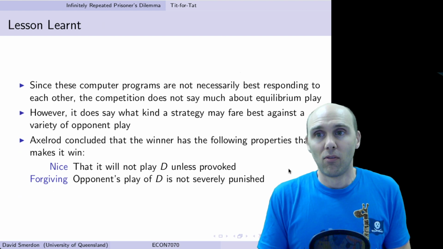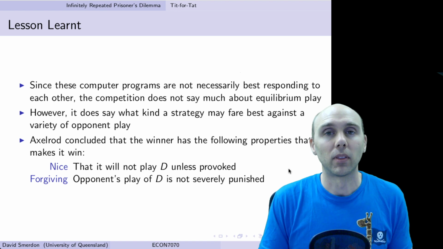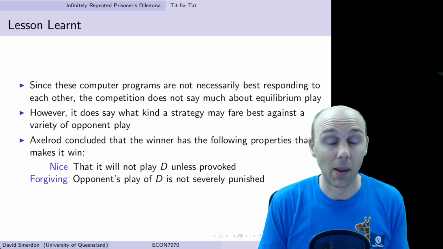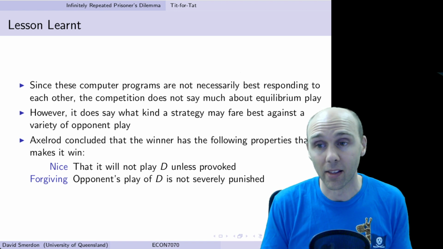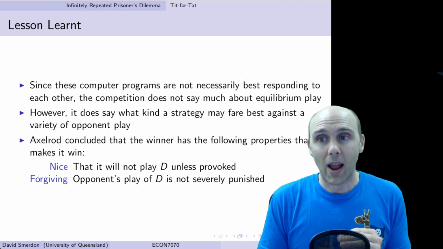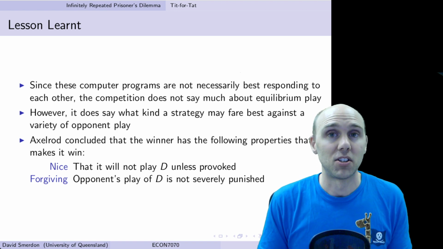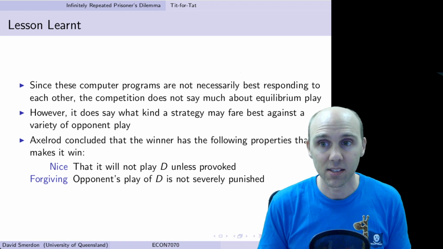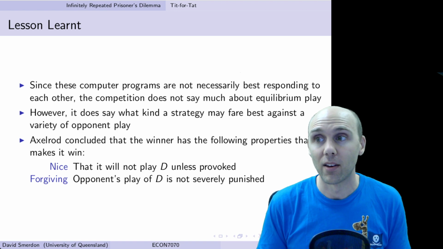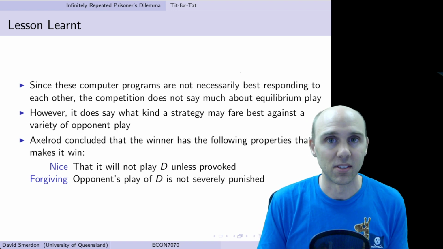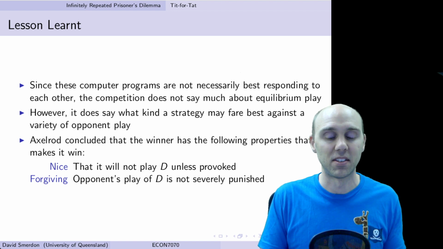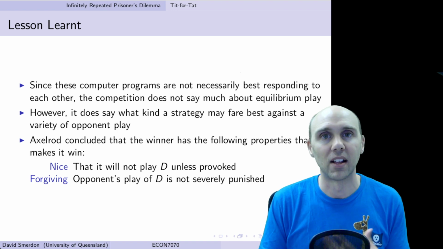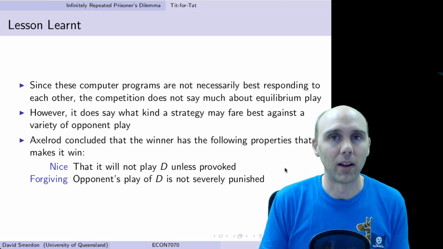So the computer programs are not necessarily doing the best response to each other. They're just following their own strategy no matter what, and sometimes it's going to be the best strategy, but against other opponents, maybe not. But Axelrod concluded that the tit-for-tat strategy had the best results across a range of different opponents that it could meet. It was nice against nice opponents and forgiving against opponents that screwed it over, such that it didn't punish forever, but allowed some way for both sides to keep earning payoffs in the long run.